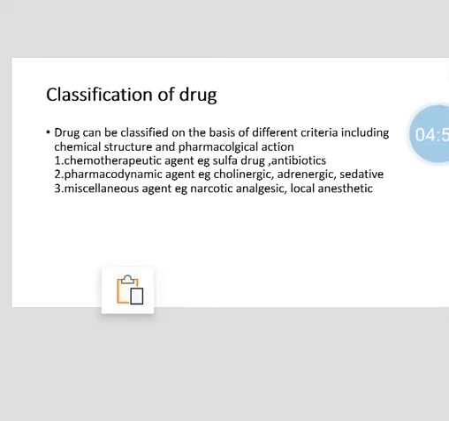Chemotherapeutic agent examples are sulfa drugs and antibiotics. These agents are used to cure infectious disease and cancer. Second is the pharmacodynamic agent. Examples are cholinergic, adrenergic, and sedatives. Pharmacodynamic agents are used as a treatment regime for non-infectious disease. Miscellaneous agents are the narcotic, analgesic, and local anesthetic.